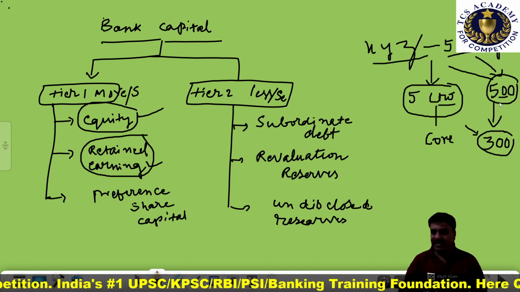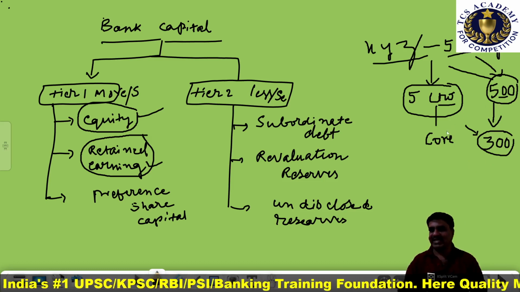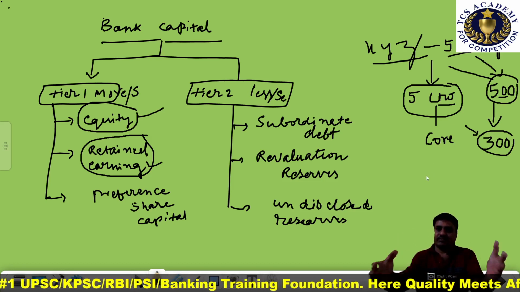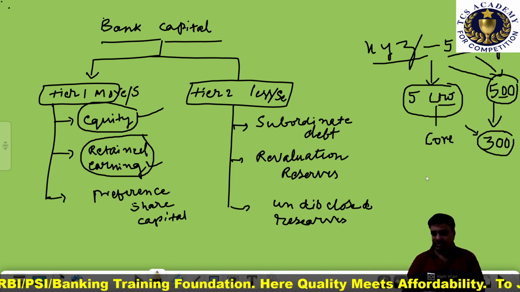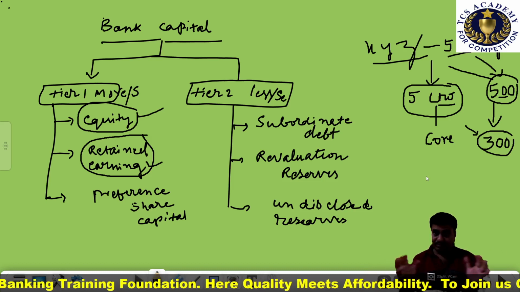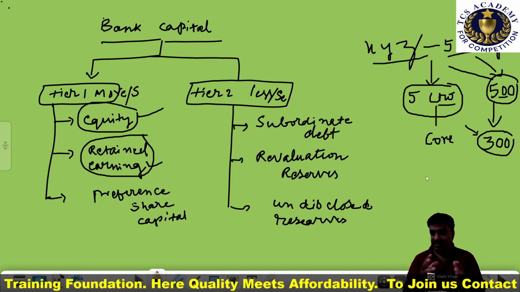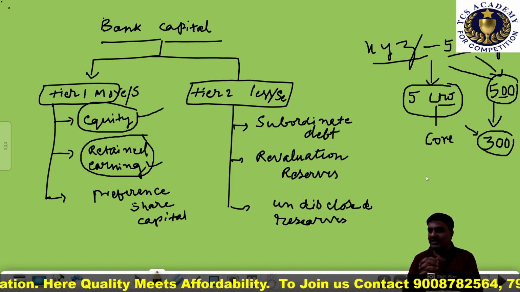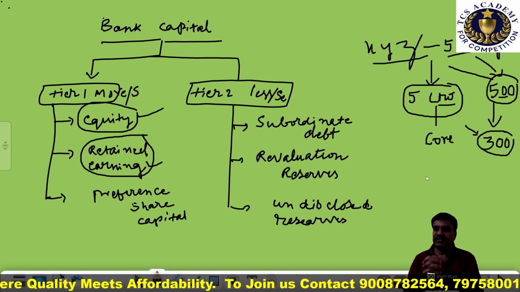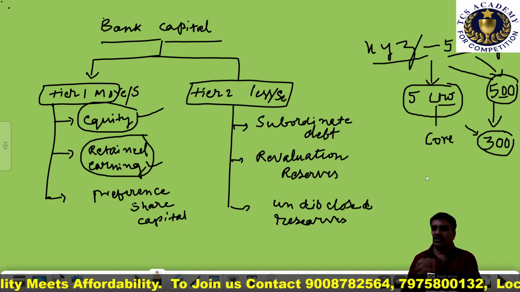Clear? The remaining 200 crores has been reinvested in the business banking operations to expand the business, expand some branches. For that purpose, the banker can utilize the 500 crores, which is a profit in one financial year.